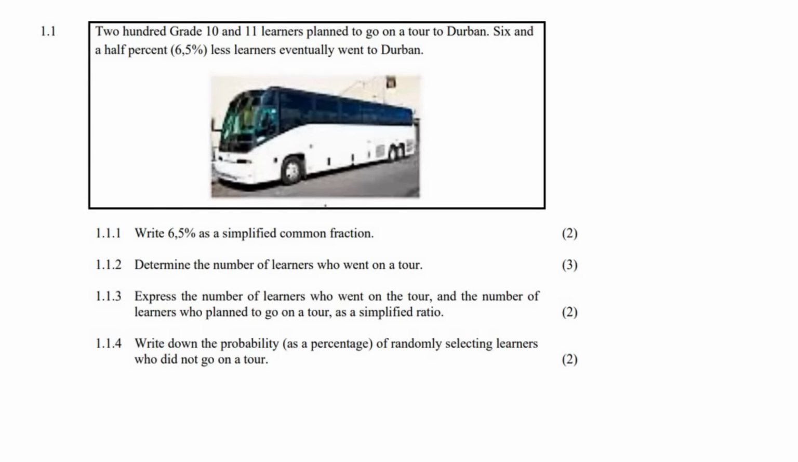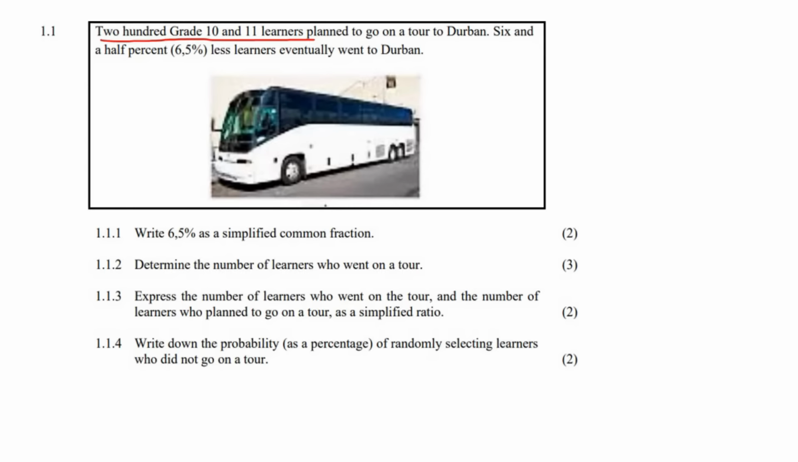6.5% less learners eventually went to Durban. Okay, so let's just get that straight. 200 grade 10 and 11 learners, okay? So it doesn't mean 200 grade 10 and 200 grade 11. It means 200 altogether. Well, at least that's what I think. It could be misinterpreted, but I definitely think it's 200 altogether, okay?